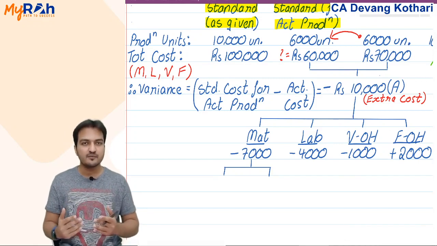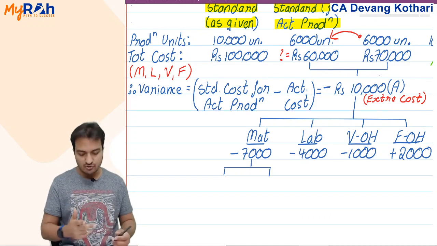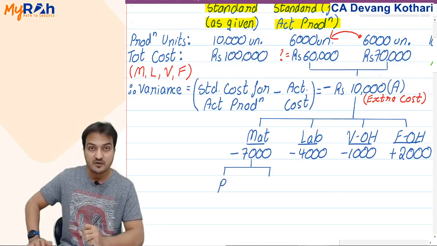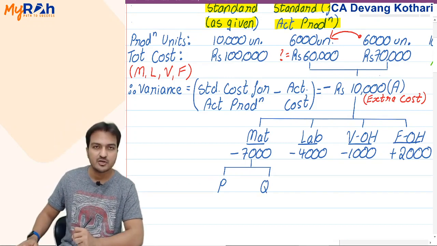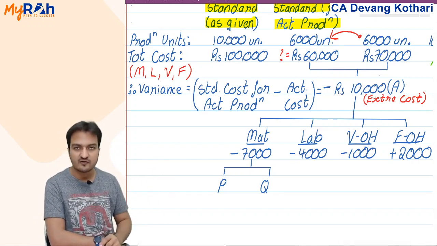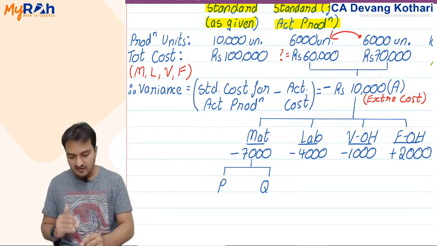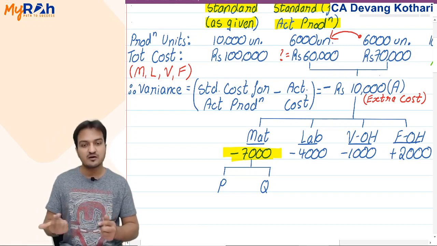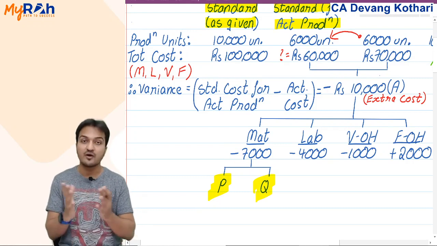Either I incurred extra cost because I paid more price for that material, price per kg, or because I used more quantity of material. So within that 7,000 material variance, we will find the price variance and the quantity variance. That bifurcation indicates how much of the extra cost I incurred because of extra price paid, and how much because of extra quantity consumed.